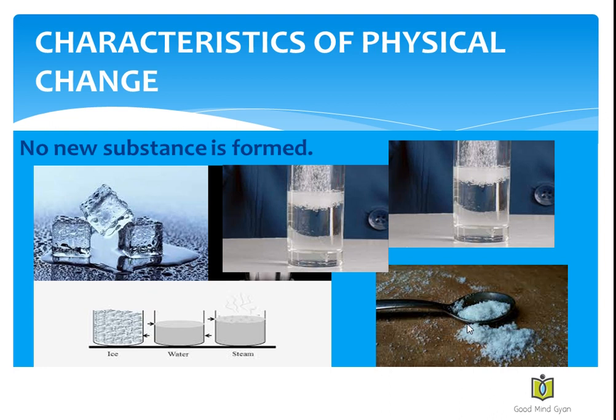The water will evaporate. So in this we can see that no new substance is formed. In the first case, where it was ice, the substance was water in the beginning and at the end. And in the second case, that is the sugar solution, we had added sugar in water. After evaporation also, what was left behind was sugar.